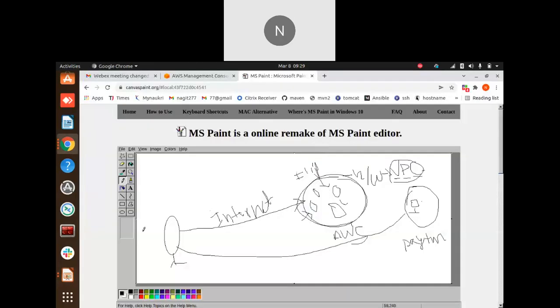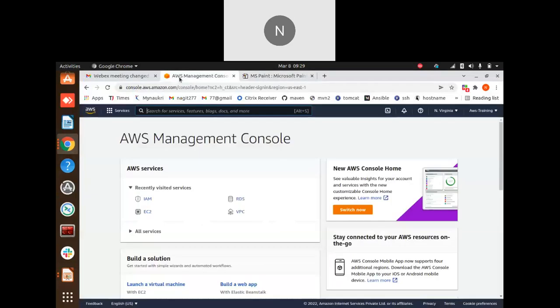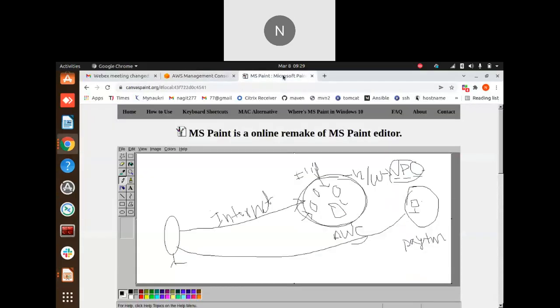I will explain that security in the next classes, after this topic. What are the networking components AWS will provide for us? I will explain that after this. Before that, you should get some understanding: what is VPC, and why we need to use VPC. For that basic understanding, I'm explaining these things. This is the purpose of VPC, and I will explain the components inside the VPC and everything.